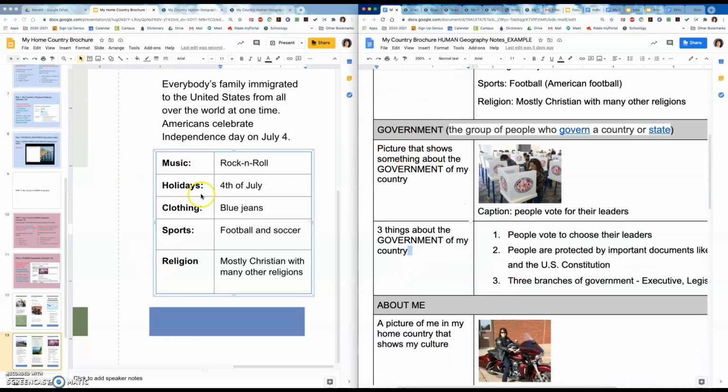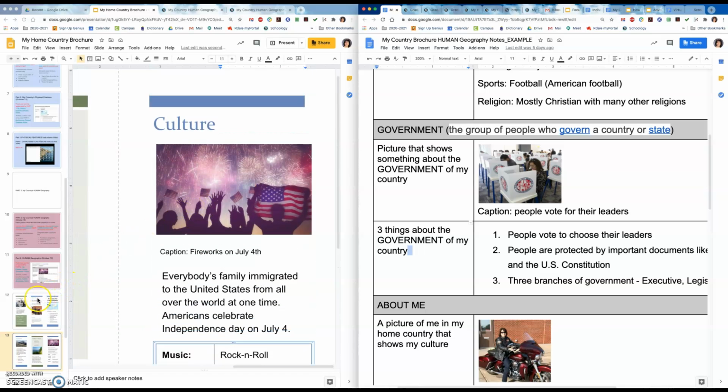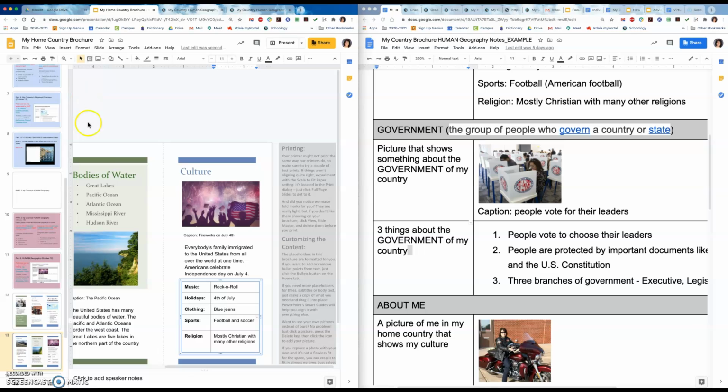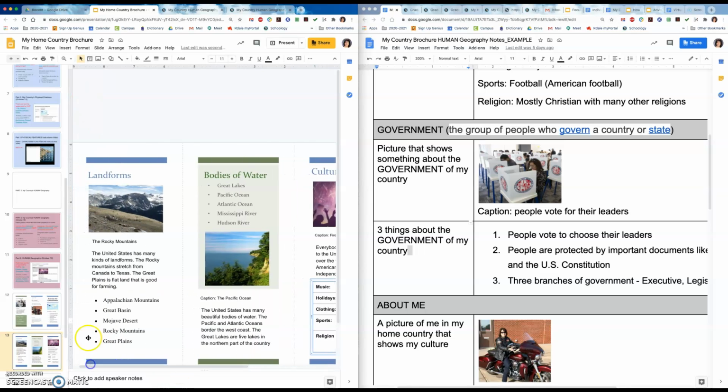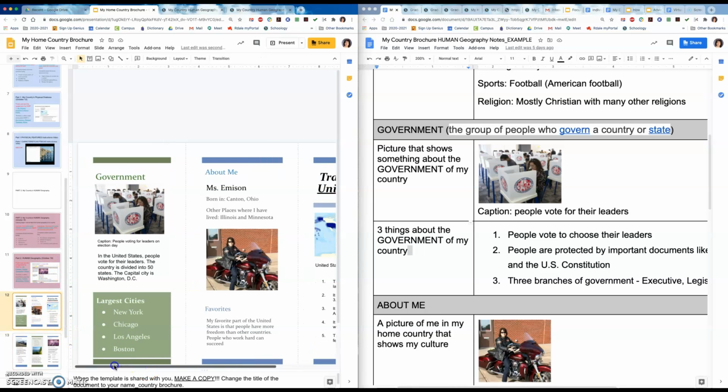So now I have finished this section and I'm ready to go on to the government section. So government is back here on this part of the brochure, which is page 1 of the brochure.